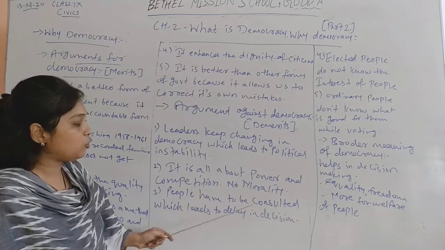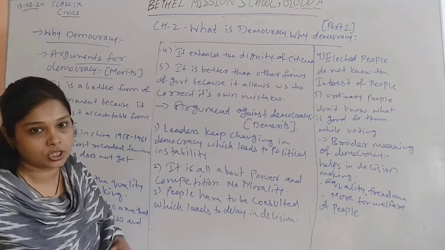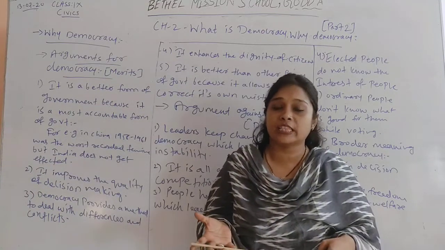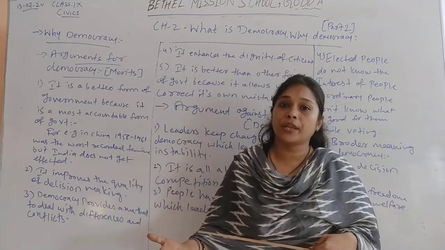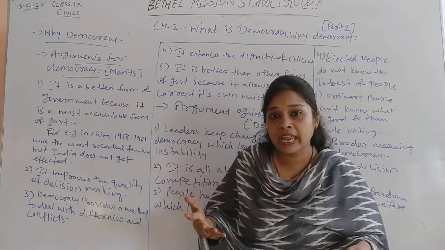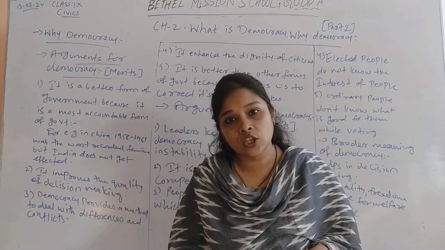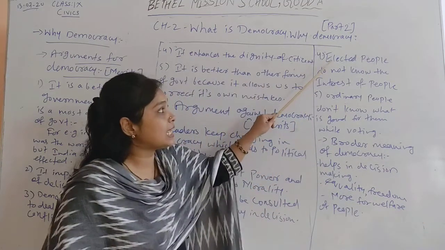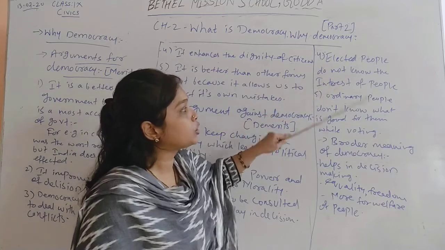Next one is, people have to be consulted, which leads to delayed decisions. It says that in a democratic government, decisions are taken by considering the opinion of all the sets or all the levels of the government, which may lead to a delay in decisions if the decision is urgent. Next one, it says that elected people do not know the interest of people.